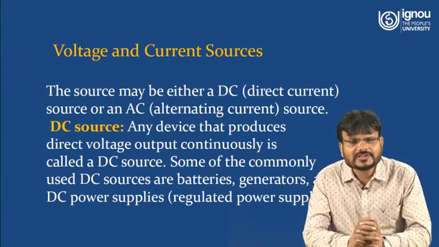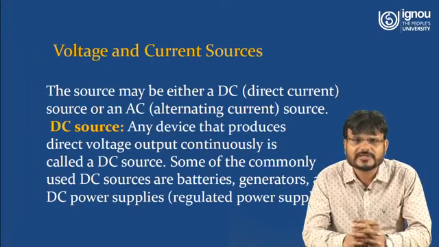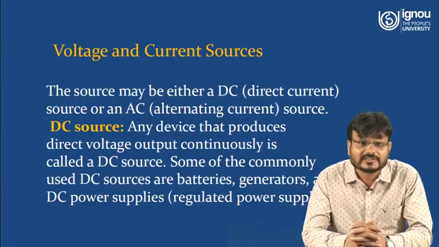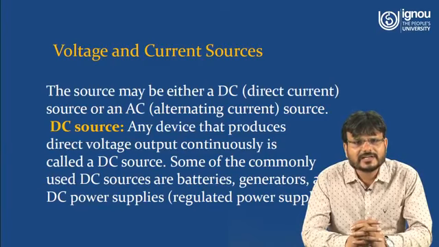Now, as I already discussed, there are different types of energy sources, and these energy sources may be the voltage source and may be the current source. The source may be either a DC, direct current source, or an AC, that is alternating current source. So what is a DC source? Any device that produces direct voltage output continuously is called DC source.